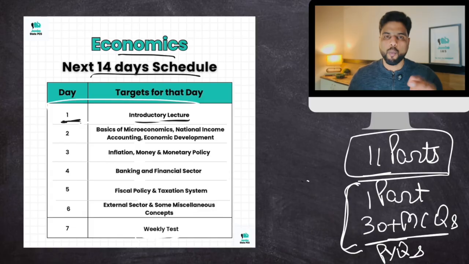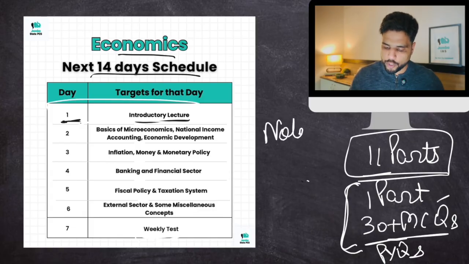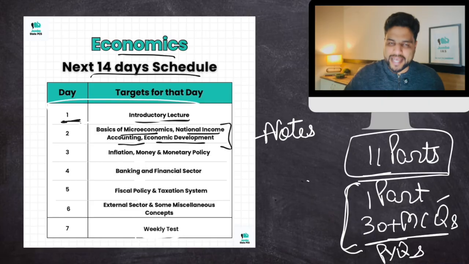By the way, 1 day prior to these MCQs, we will give you the notes for a particular part. So for example, day 2 is basics of microeconomics, national income accounting, which means GDP and all, and economic growth and development. The notes for these would be provided to you today itself, between 9 p.m. to 10 p.m.